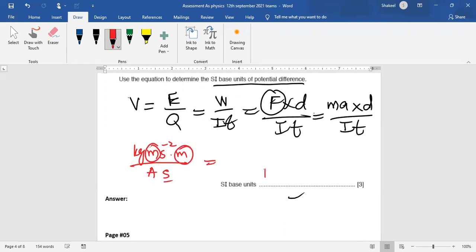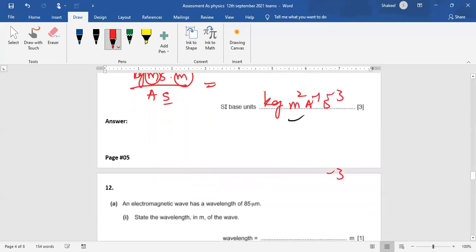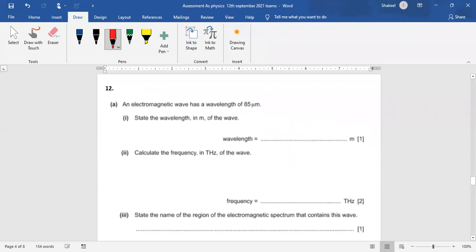So it will be like kilogram meter to the power minus 1, second to the power minus 3. You have to be very careful while dealing with the indices of these values. Okay. Question number 12: an electromagnetic wave has a wavelength of 85 micrometer, express it in meter.